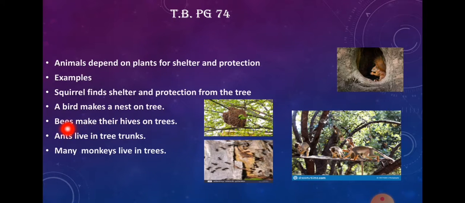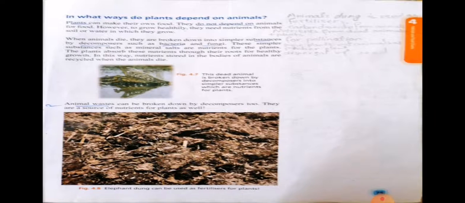Similarly, bees make their hives on the trees. In this picture, you can see a honeybee hive is made on the tree. Similarly, the ants live in the tree trunk. So, animals not only get food from the plant, but they also get shelter and protection from the plant. Okay, now come to the textbook page number 74.